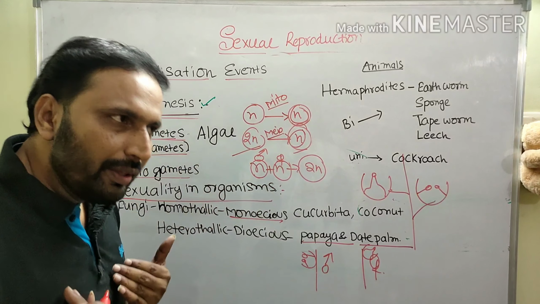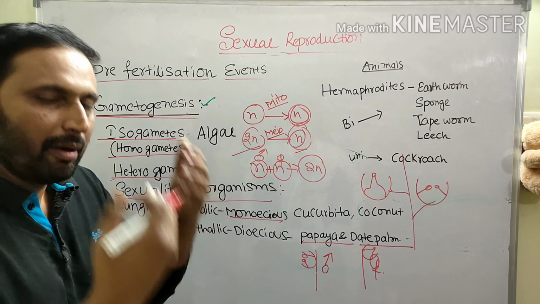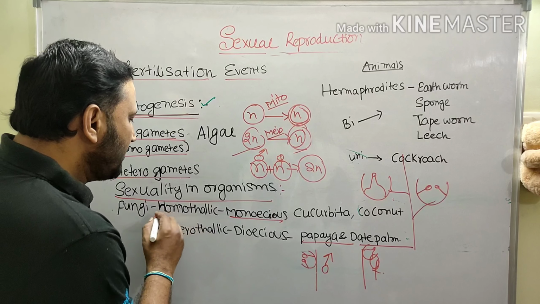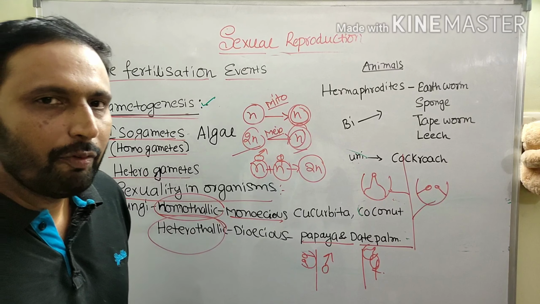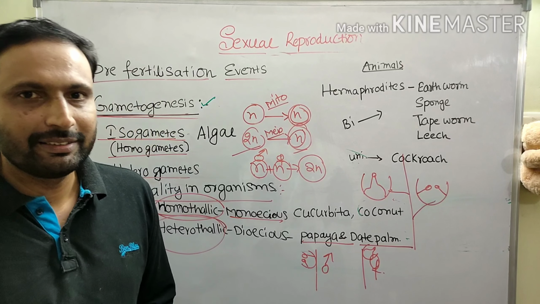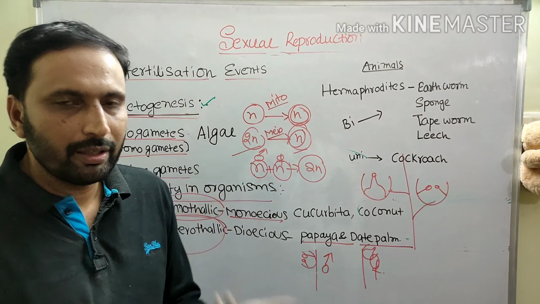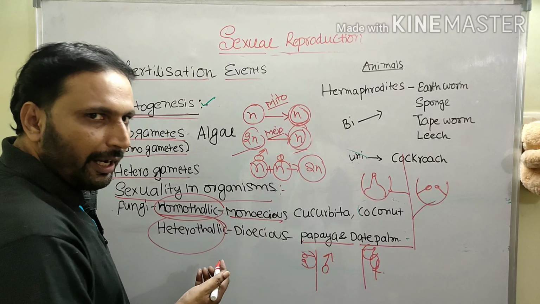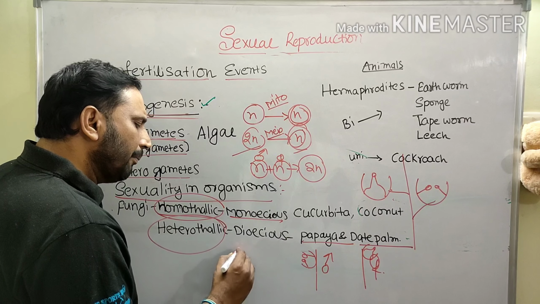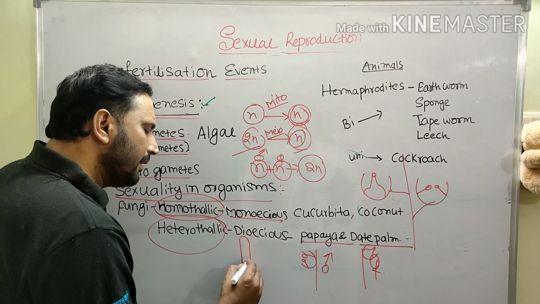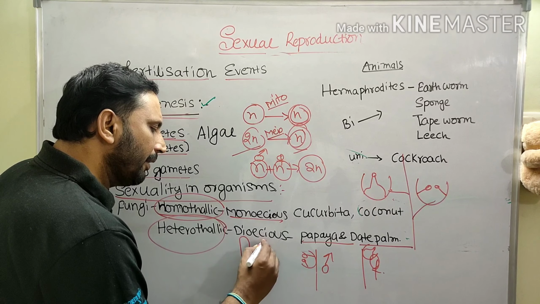Whereas when you go to thallophytes, some of the fungi, those species are called homothallic and heterothallic. It means in thallophytes there are no male and female flowers. There are no special reproductive organs. For example, in fungi the plant body is called mycelium. Mycelium consists of hyphae.